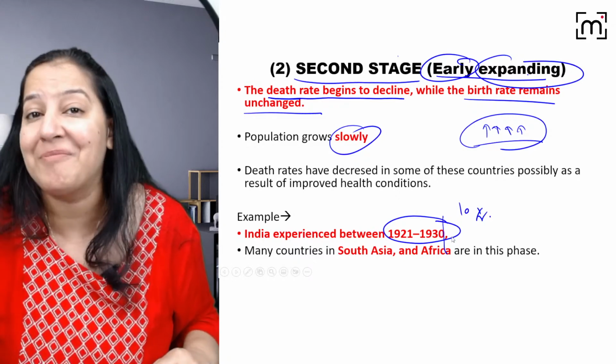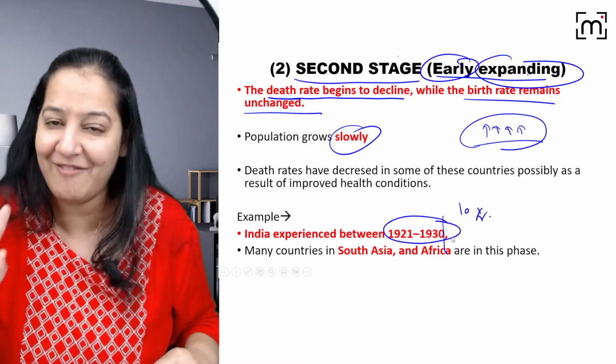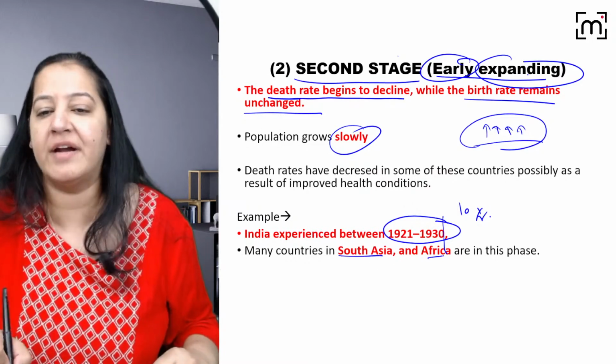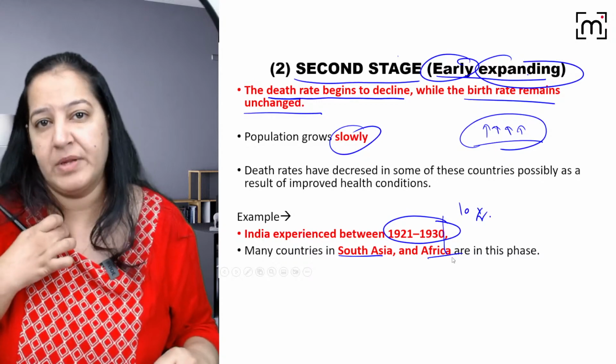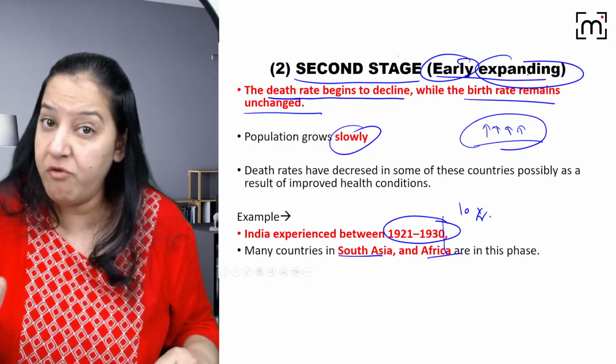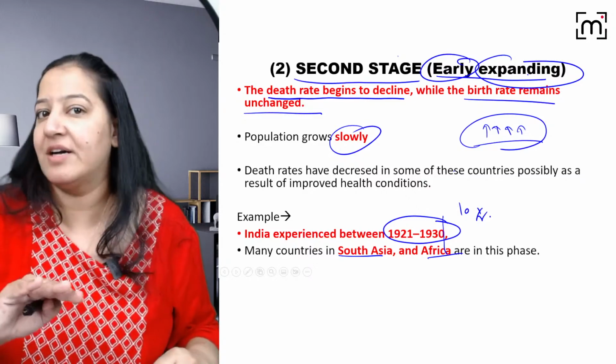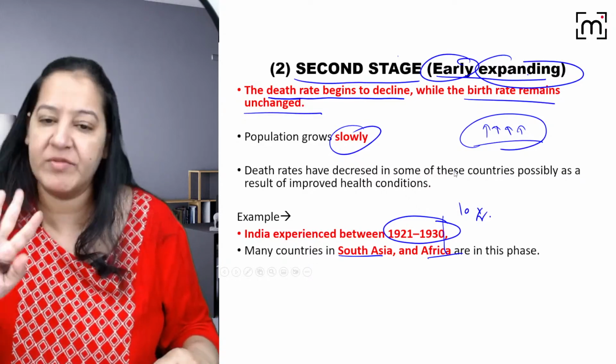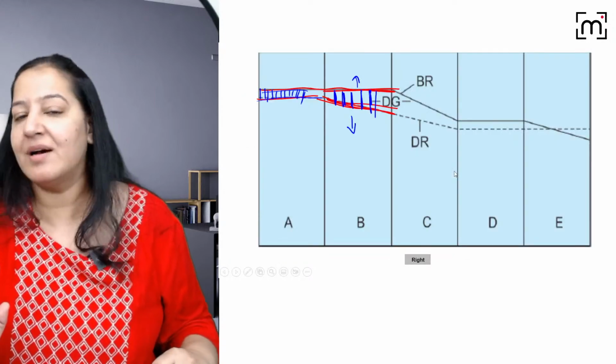Stage 3 is a trap. You got my point? I will tell you. But currently South Asia and Africa are still in stage 2. India was in this stage in the past, before 1930, but these two regions are still in this phase. You got my point? So learn the examples.